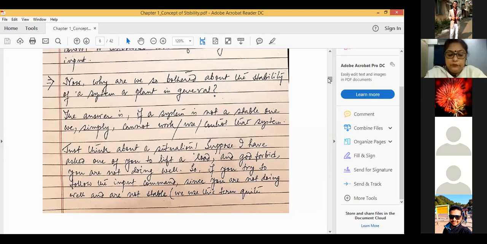Now, God forbid, if the student is not doing well, and suppose the student is highly feverish, then what will happen? He will not be able to lift the load. He will not be able to follow the input command, right? That is the problem. And if he wants to do that, what will happen? He may start trembling. That means a sort of sustained oscillation,